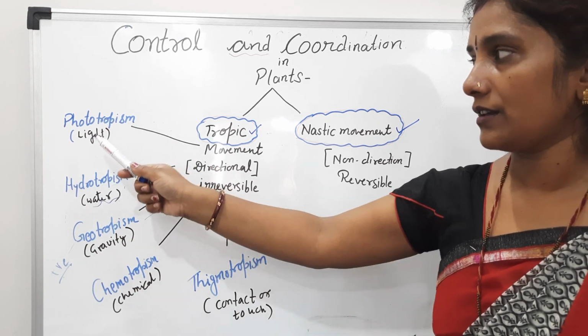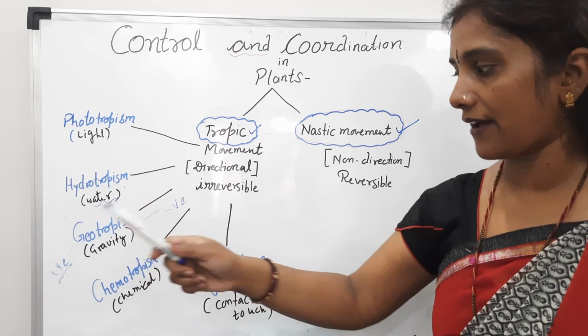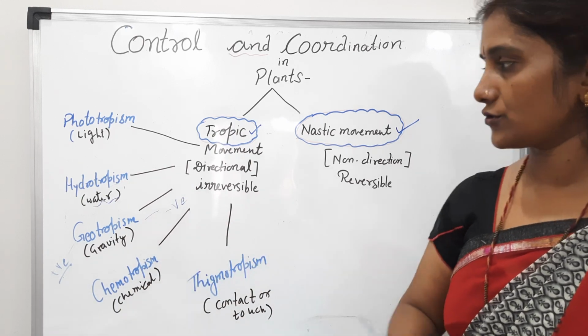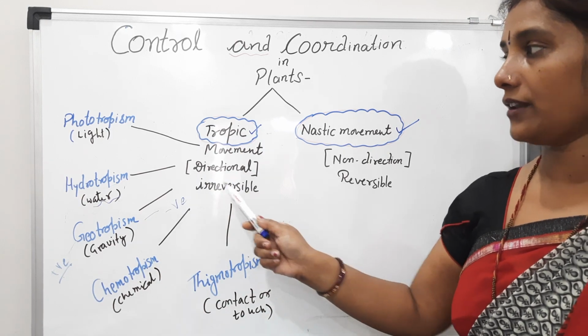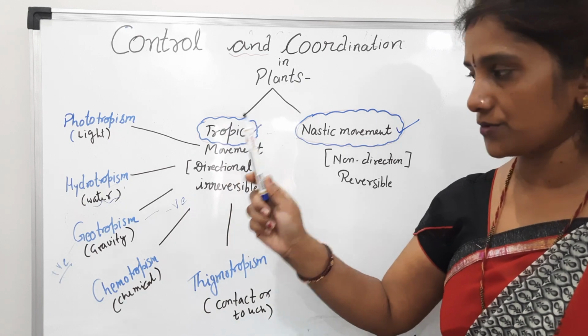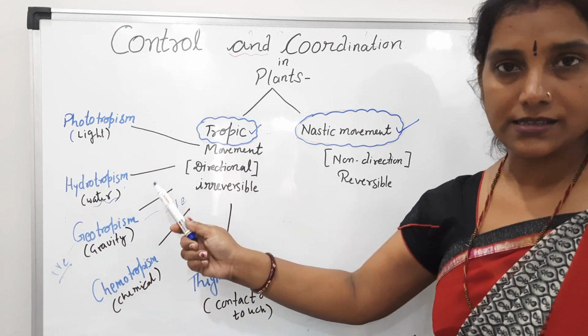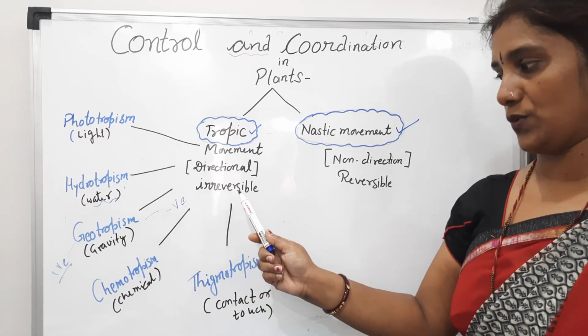Here direction: towards the light, towards the water, towards gravity, here towards chemicals. So all types of movement are, students, directional movements, and all are irreversible. अब वापस तो pollen tube छोटी नहीं हो सकती, roots वापस अंदर नहीं जा सकते, stem छोटी नहीं हो सकते. So these are irreversible responses, students.